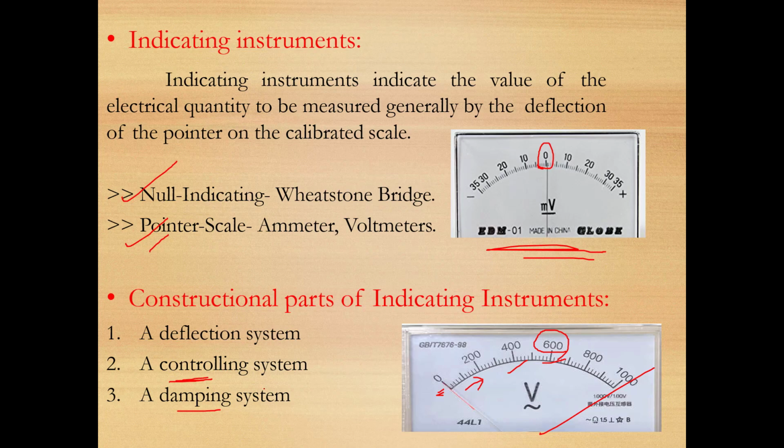And at that middle point, the pointer should not vibrate, so the damping system ensures that. So these are the three main parts of an indicating instrument: deflection system, controlling system, and damping system.